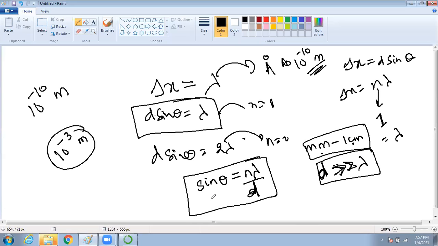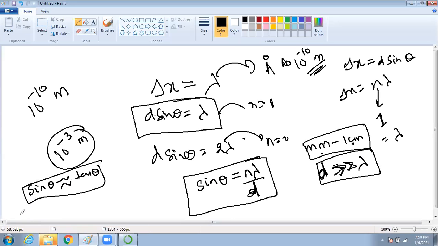Okay, so we are making a small assumption: if theta is very small, sine theta also becomes tan theta.